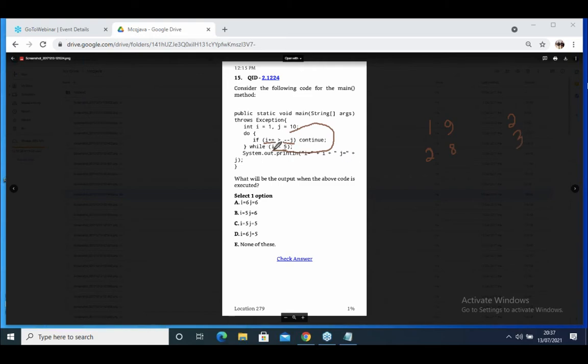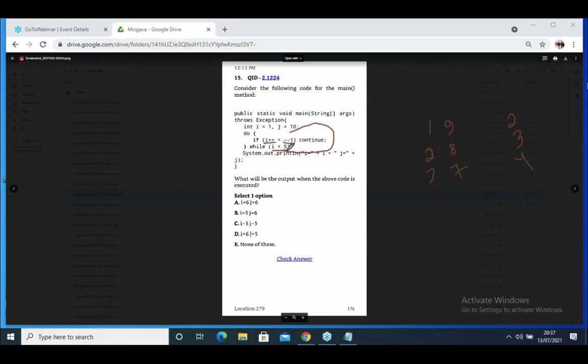3. Is 3 less than 5? Yes. Continue, i++. What does the i value become? 4. It gives 3, because post increment is there. That is the reason. 3 it will give, but the i value is going to change here. 3, wait, they are checking. Is 3 greater than 7? No.